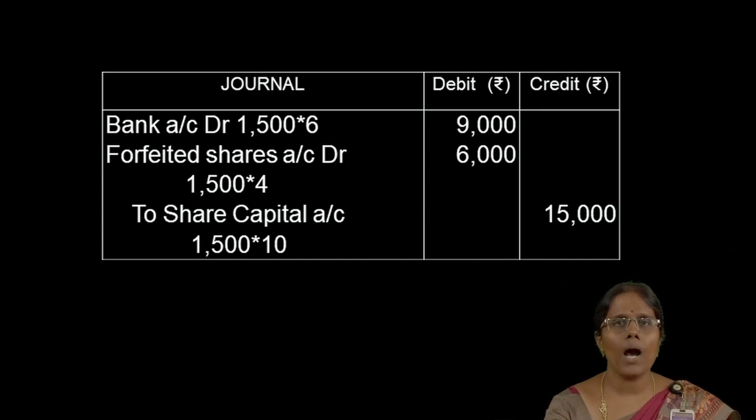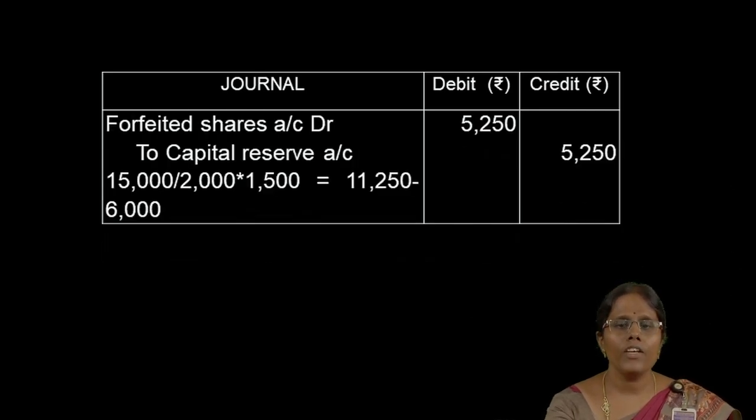And then we have to pass the entry for capital gain. That is, on reissue of the shares, the company earns a profit. That profit should be transferred to the capital reserve account. So, the entry will be forfeited shares account debit to capital reserve account. Here, only a proportion of the shares were reissued to the public. So, among the 2000 forfeited shares, only 1500 shares are reissued.